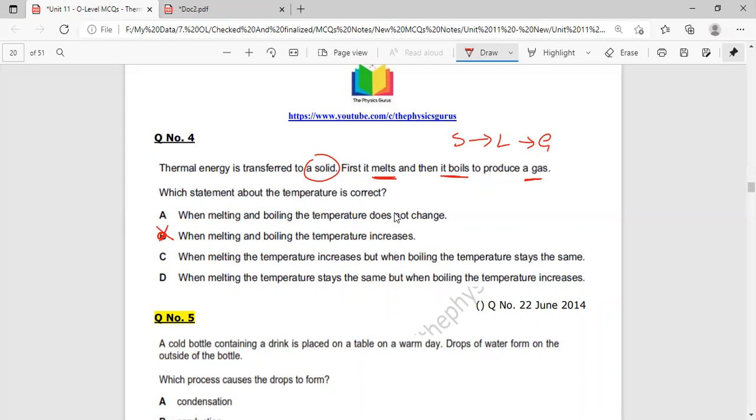When melting, the temperature increases, but boiling temperature stays the same. No, this will also be the wrong option. When melting, the temperature stays the same, but boiling, the temperature increases. Either it's melting or it's boiling, temperature always remains constant. So when melting and boiling, the temperature does not change. So option A is the correct answer, because in that case the temperature-time graph will be like that. Temperature does not change when the boiling and melting process is there.